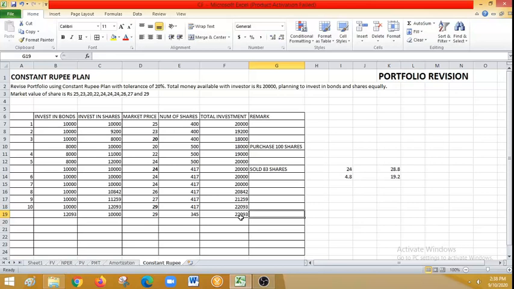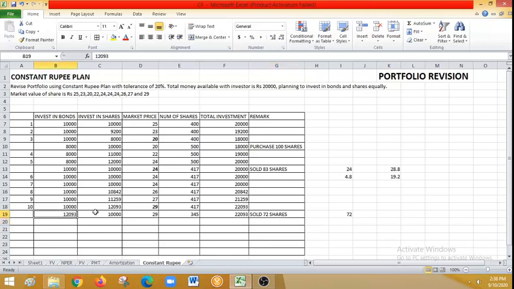How much am I selling? Already I had 417 shares, now I will have 345 shares. I have sold 72 shares, and the amount from those 72 shares is invested into bonds.